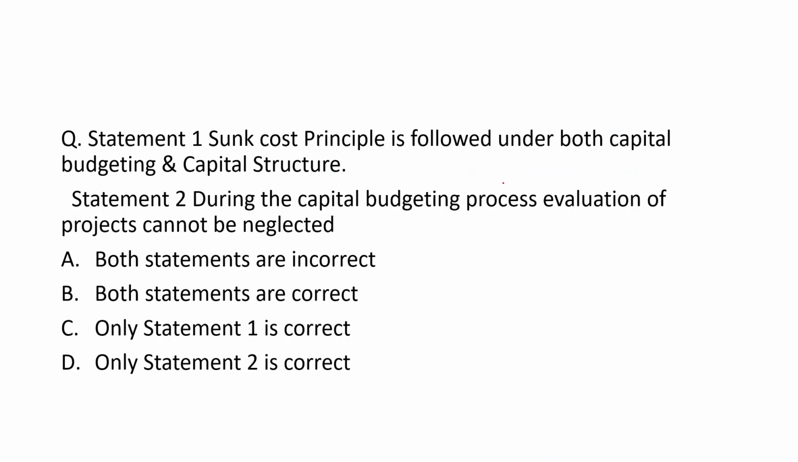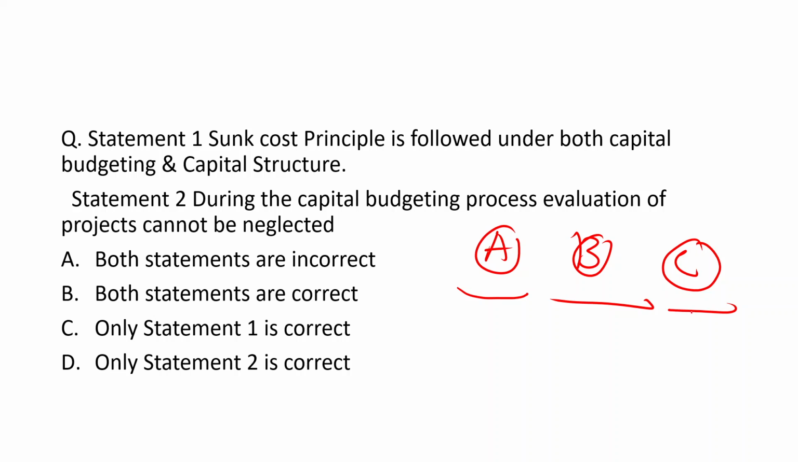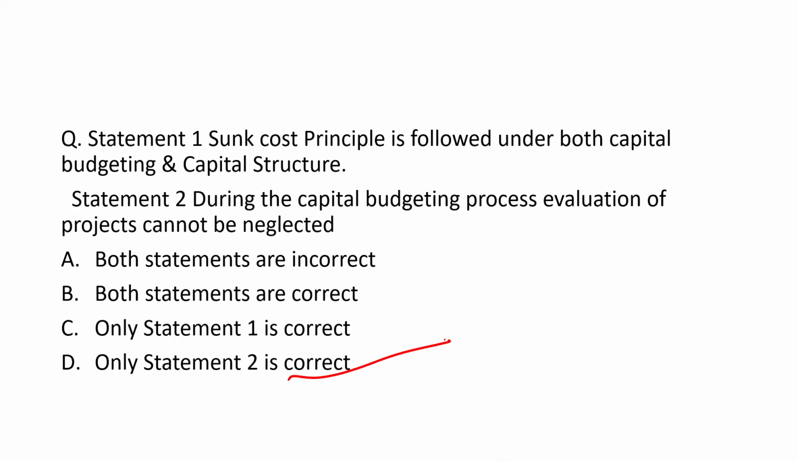If you see the second statement, in the capital budgeting process, evaluation of project cannot be neglected. Suppose you have project A, project B and project C. Before investing your money, because capital budgeting is related to long-term investment decisions, you have to decide in which project you should invest. You will have to properly do the evaluation by using capital budgeting techniques. So this statement is correct, but the first statement is incorrect. So your right answer will be option number D, only statement 2 is correct.